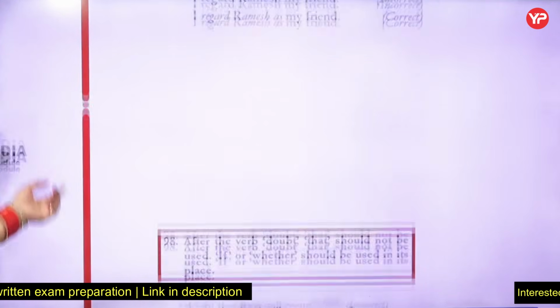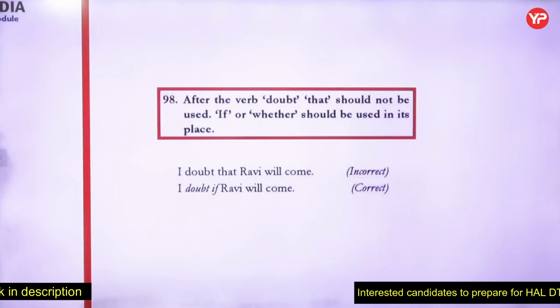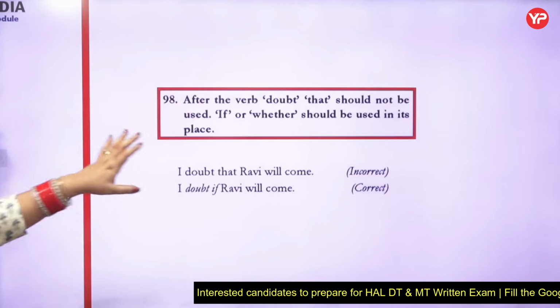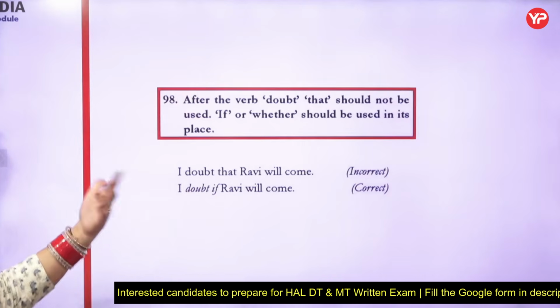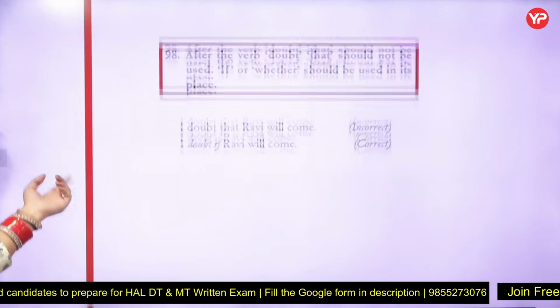Rule 98 states the word doubt should not be used in this way. If or whether should be used in this place. So that is, I doubt that will not be there. After doubt, if will be used or whether will be used. So doubt will carry if or whether.